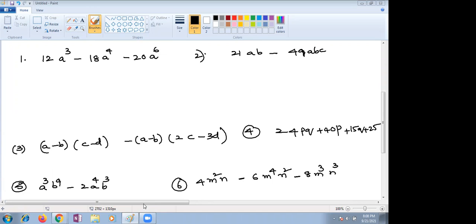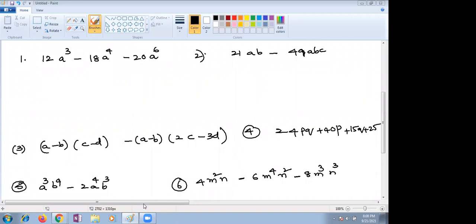Bhavya, are you doing? Yes, ma'am. Which bit for you? Ma'am, I was doing the fifth one. By seeing only you can see what is common in this a cube and a cube. Both, so you can take the minimum power. Which is the minimum power in that? Ma'am, I can't understand mine a bit.